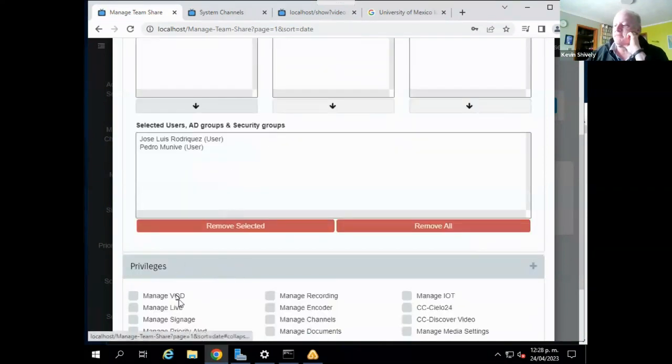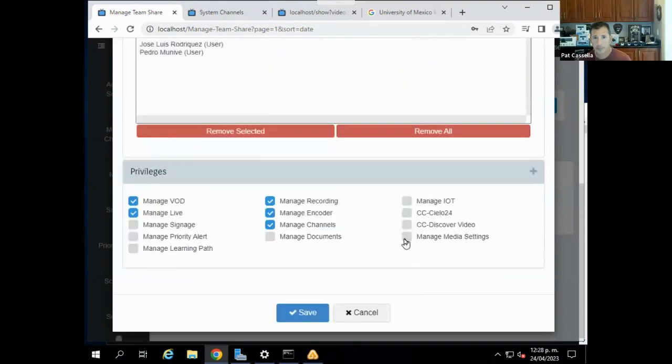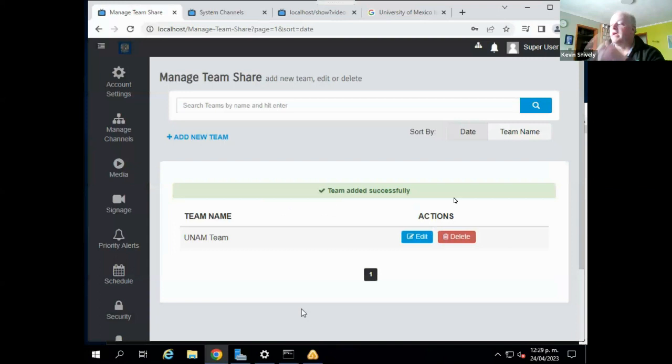And then I give the team whatever privileges the team should have. I'll show you what happens once I give this team the proper privileges. We can come back in and change which members are on the team and what their permissions or privileges are. So now you are a member of this team, UNAM team.